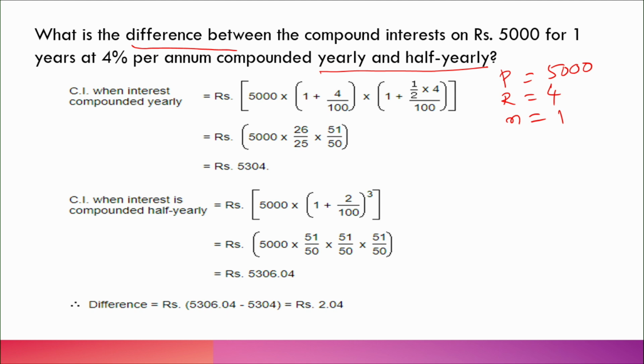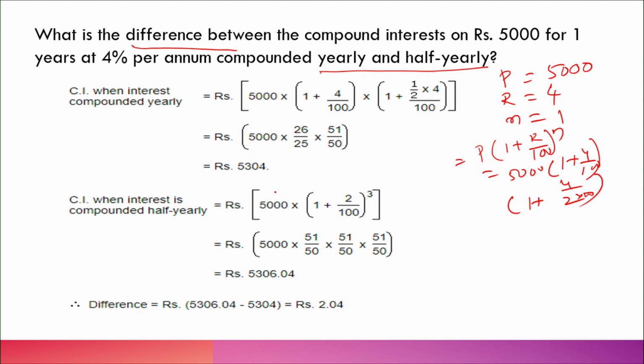Okay. Then this value becomes, by the formula P (1 plus R by 100) whole power n, 5,000 times (1 plus 4 by 100), into the half yearly part. Half yearly means you have to add half more year, so 1 plus 4 by (2 into 100). You have to multiply this one, correct.